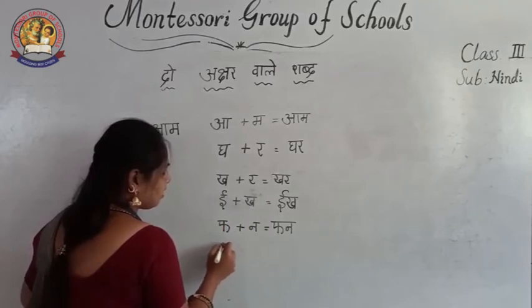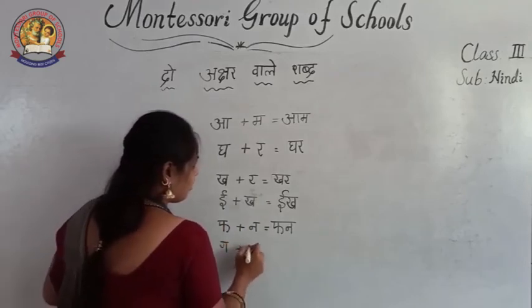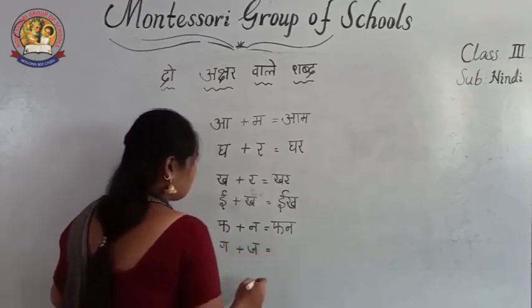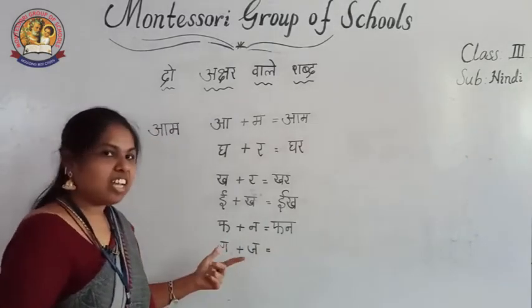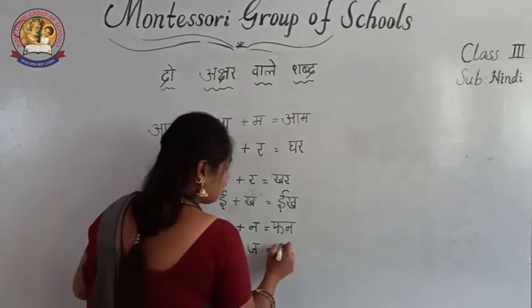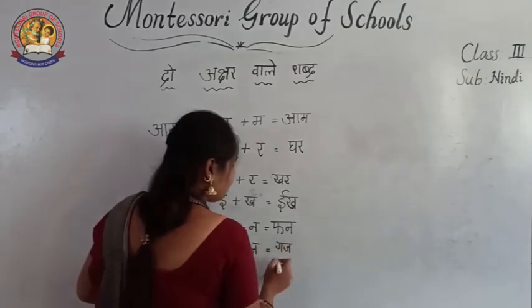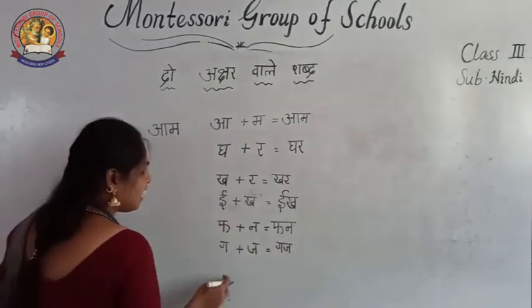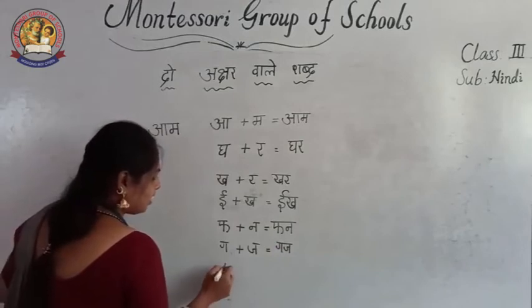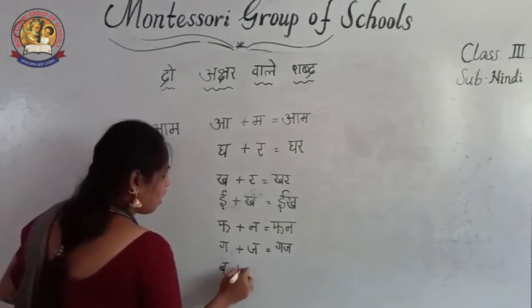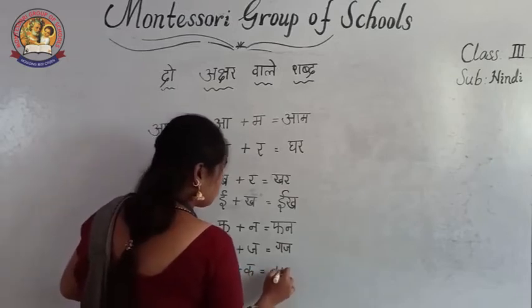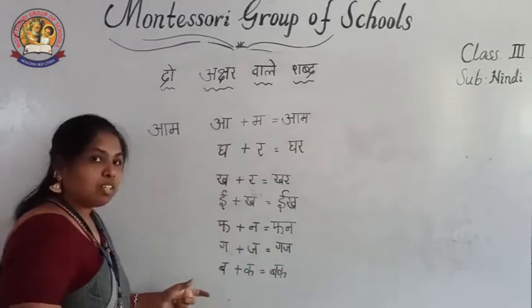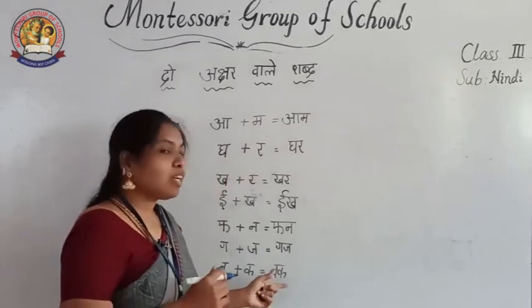Next, Ga plus Ja. Both easy letters. See, Ga, Ja. Easy. Ga or Ja. Ga, Ja, Gaj. Gaj means elephant. Then next, Ba plus Ka is equal to Buck. Buck means crane, a bird.